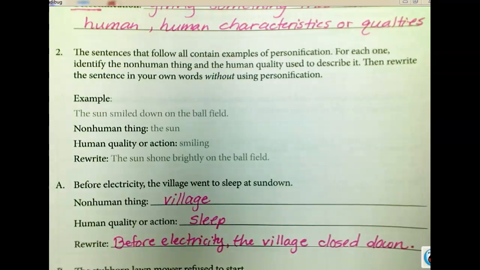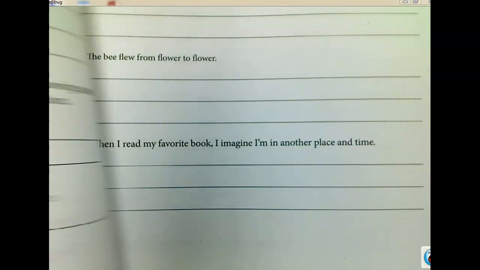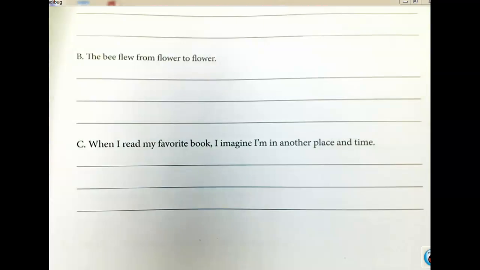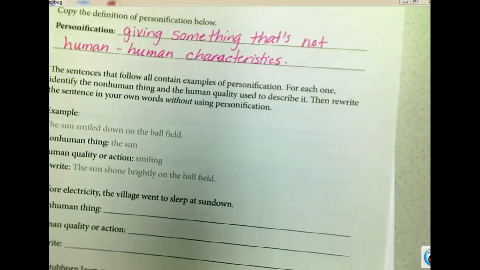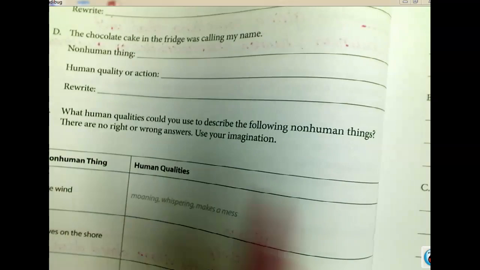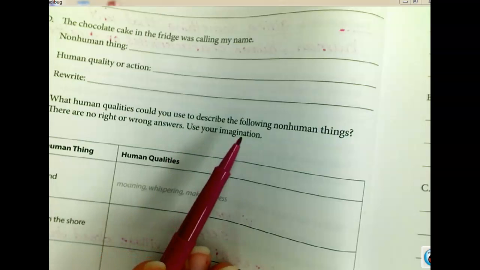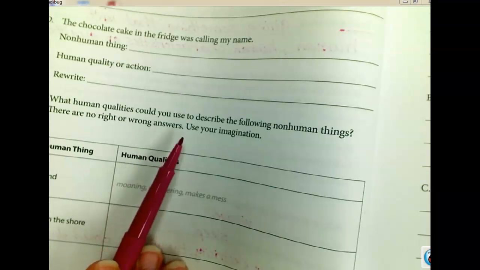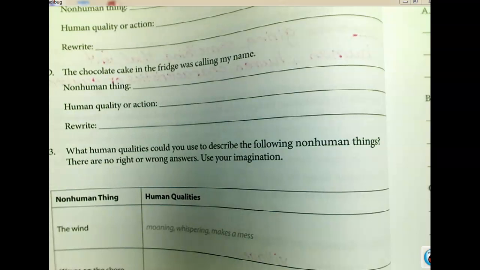So what you all are going to do is part B, C, and D. You're doing the exact same thing as what we just went over in the example and letter A that we did together. On the back, everybody flip to the back, please. It says that it wants you to, what human qualities could you use to describe the following non-human things? There are no right or wrong answers. Use your imagination. That means that I'm not looking at an answer key for this. As long as it makes sense, you're good to go.